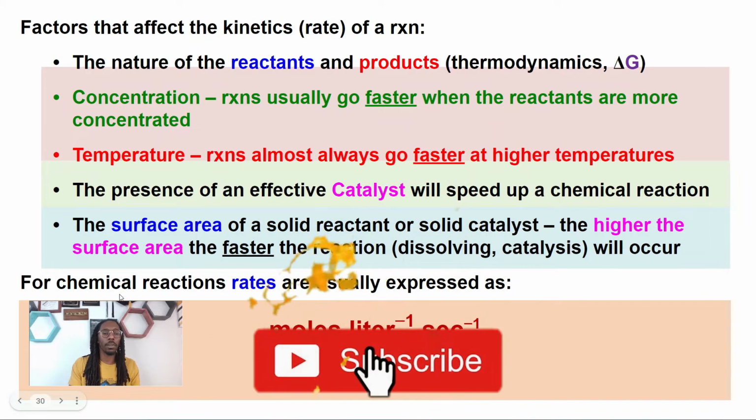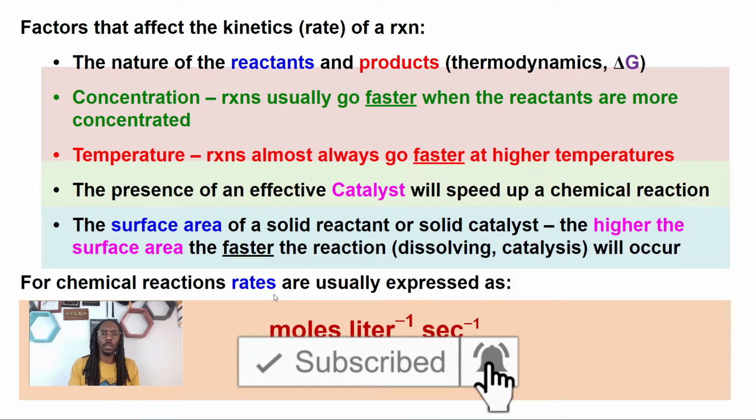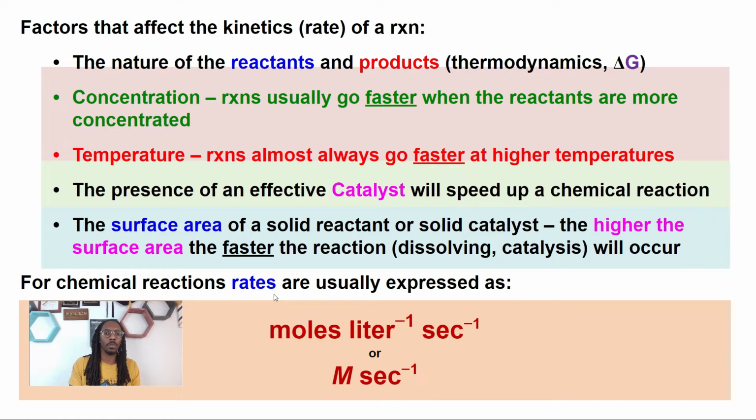Now, for chemical reactions, your rates are usually going to be expressed in this way with the units. This is just something good to know. It's not always, but most of the time, it's going to be moles times liters^-1 times seconds^-1. This is the same thing as saying molarity times seconds^-1. That's all it is. And these are usually the units that you're going to see for these rates.